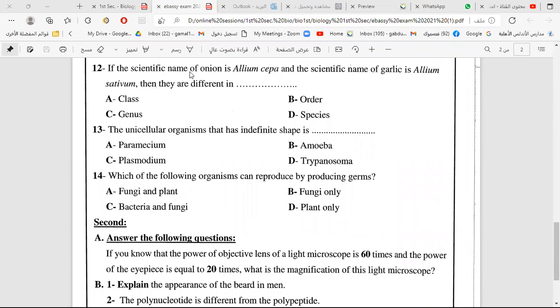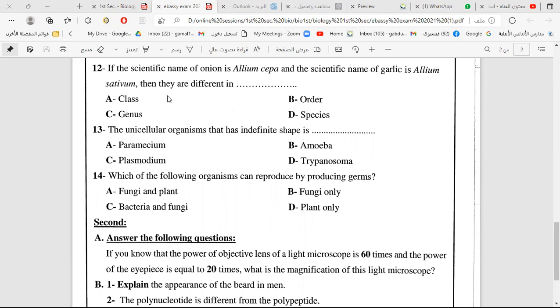The scientific name of onion is Allium cepa. Remember the cat? Felis domesticus. Felis like Allium, cepa like domesticus. So we have genus and species: Allium for genus and cepa for species. And the scientific name of garlic is Allium sativum.